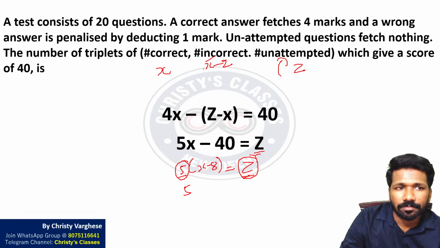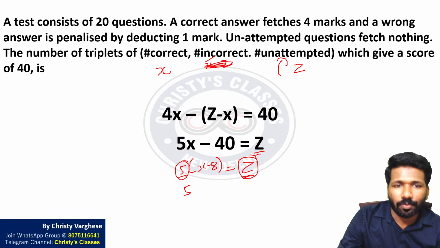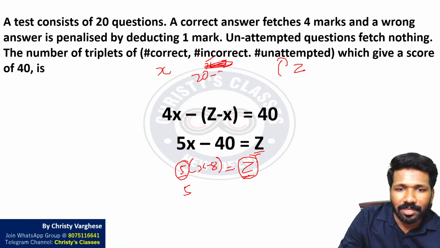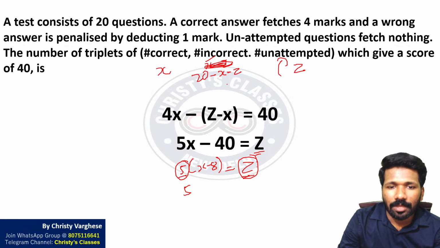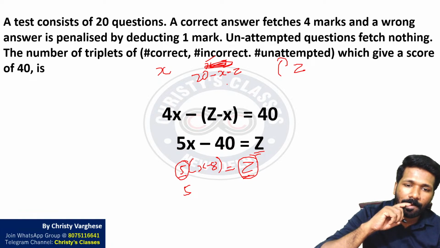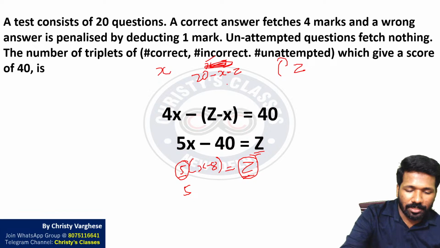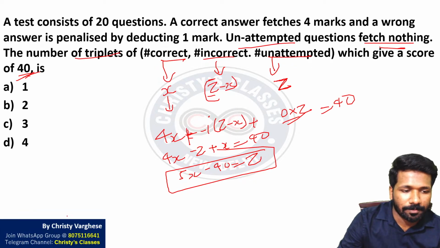Sorry, one second. Yeah, it is 20. I forgot to write 20. 20 minus x minus z will be the number of incorrect questions. Just a minute. There's a mistake here. I'll write down that equation once more.